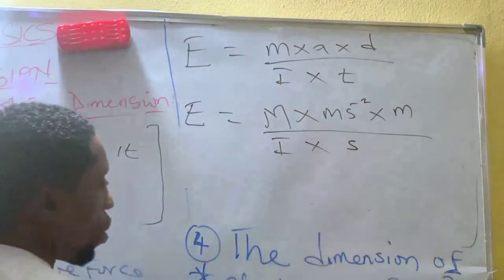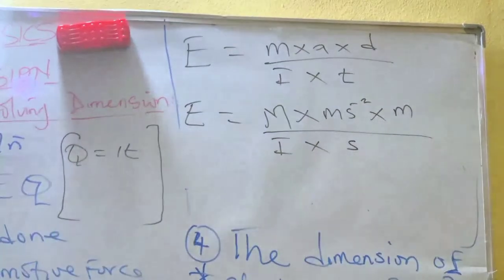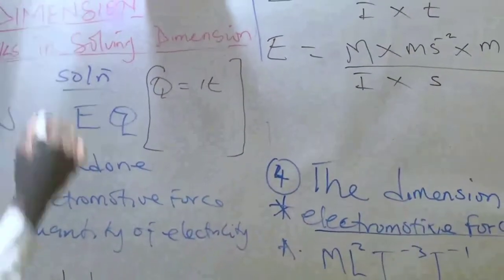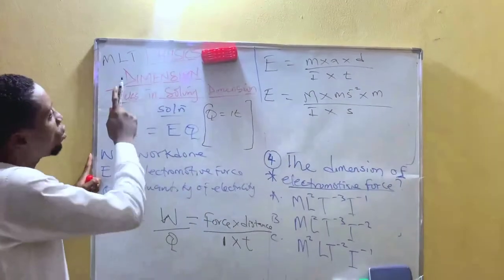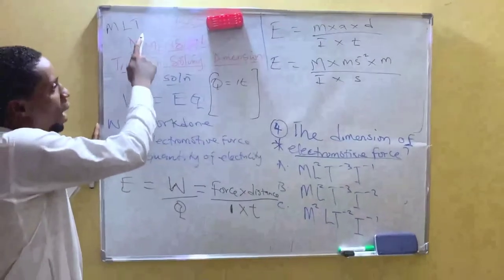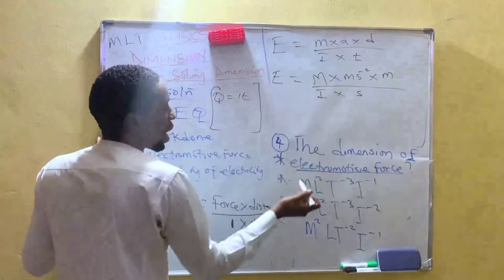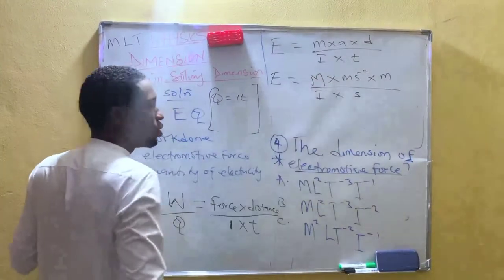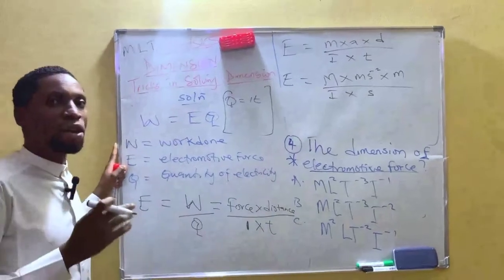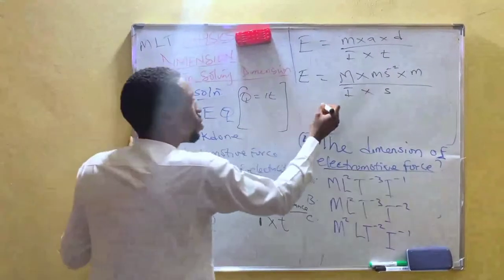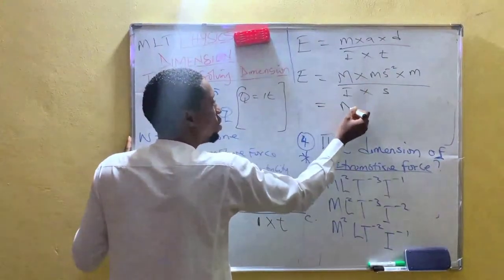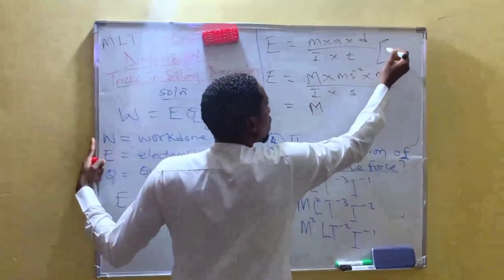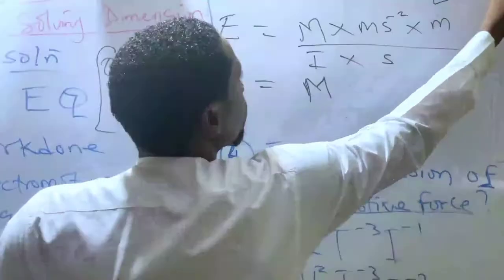Time is measured in seconds. Remember, dimension understands mass, length, and time. So after that, you have to convert the unit into the language that dimension understands. So you have, this is mass, leave it there. Remember, what we are focusing on is MLT.